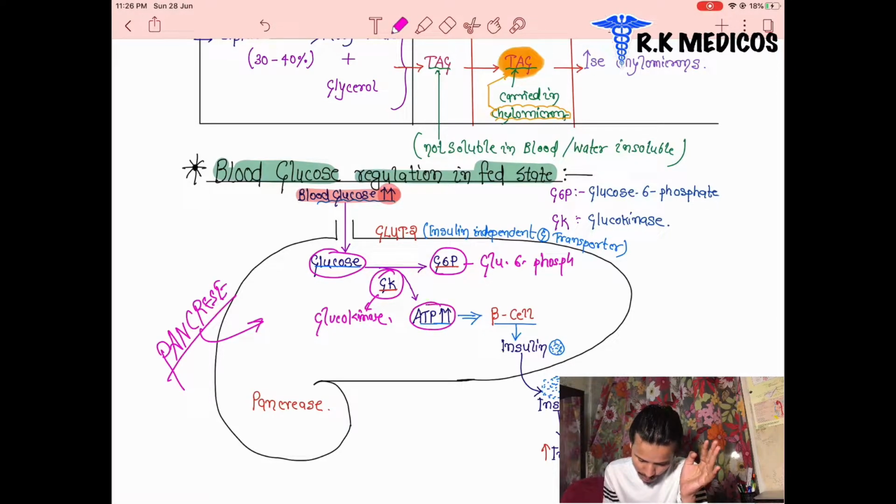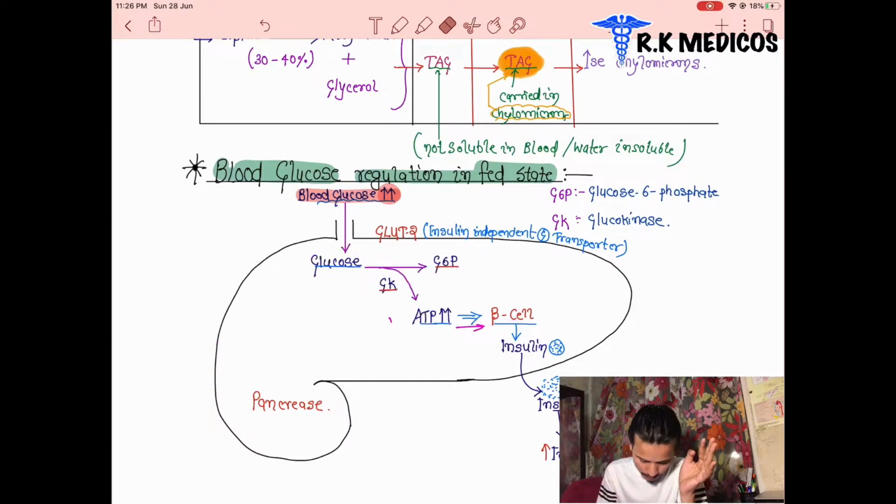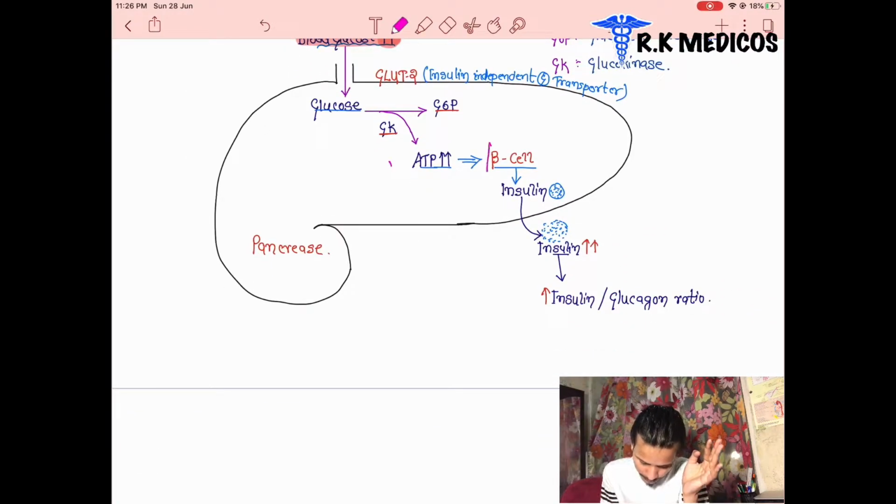ATP is produced, and this ATP increases in amount and sends signals to the beta cells of the pancreas. The beta cells of the pancreas are known for the synthesis of insulin. They are responsible for the synthesis of insulin.